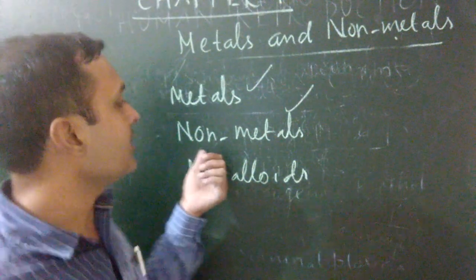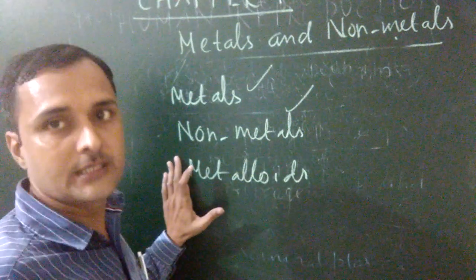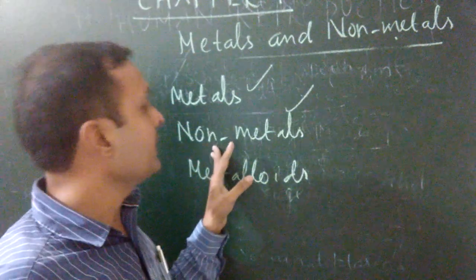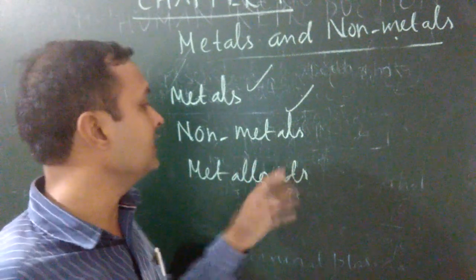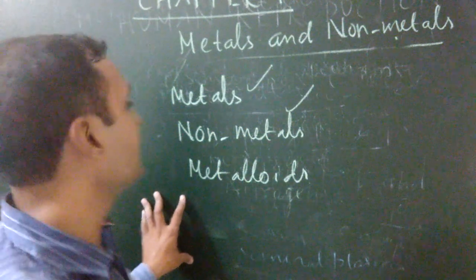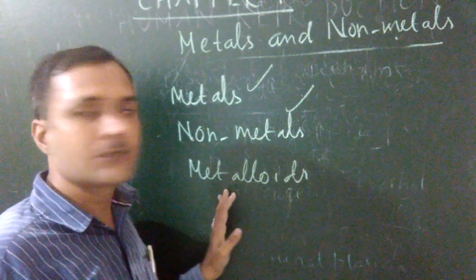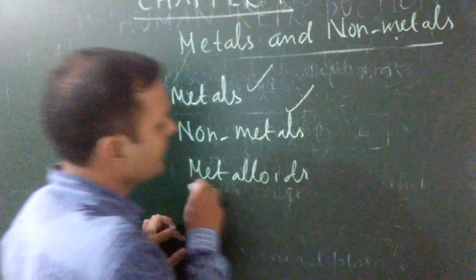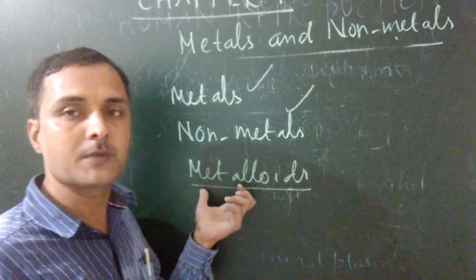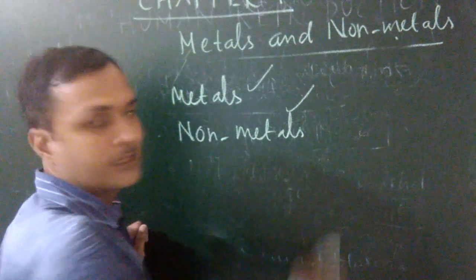What do you mean by non-metals? The kind of element which is soft, dull, and a bad conductor of heat and electricity is known as non-metals. That means non-metals are just the reverse or opposite of metals. There are some elements which show the properties of both, known as metalloids. In some cases they show the property of metals, in other cases the property of non-metals. In your class you have to read only metals and non-metals.